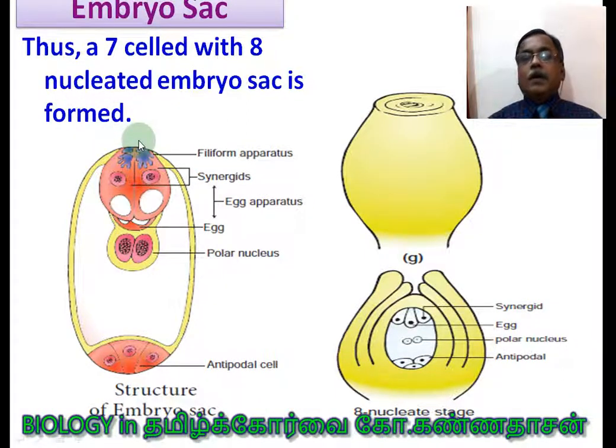Thus, at the end, seven cells: 1, 2, the egg cell 3, and here antipodals 3, making 6, and this is the central cell. The whole mass of the central cell has two nuclei. That is the point to be noted. So a 7-celled, 8-nucleate embryo sac is formed.